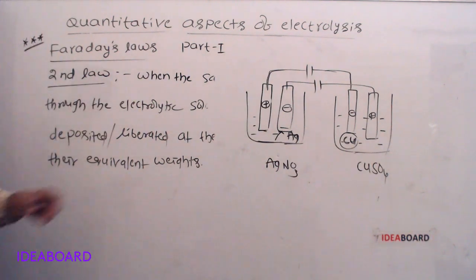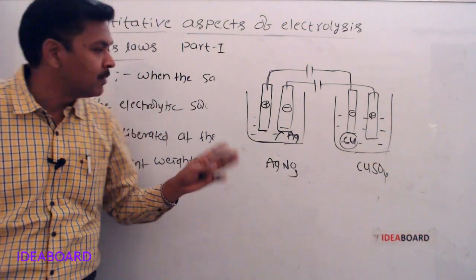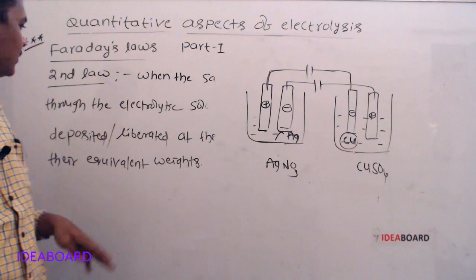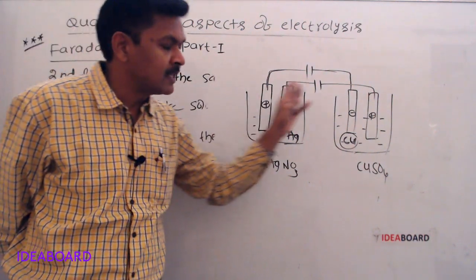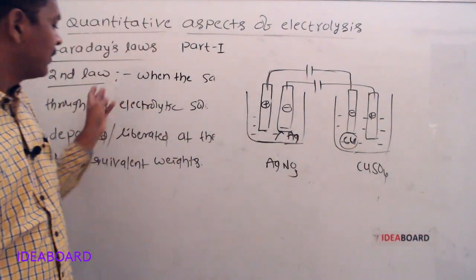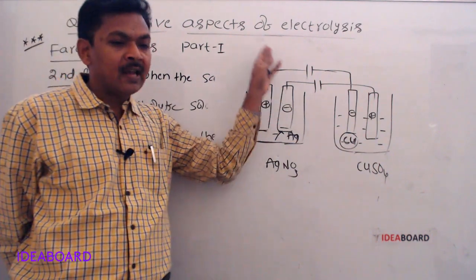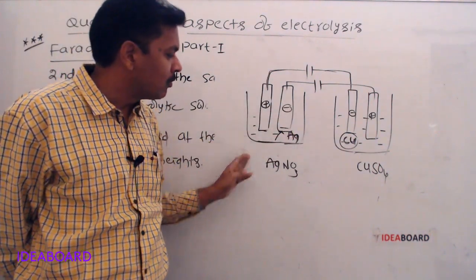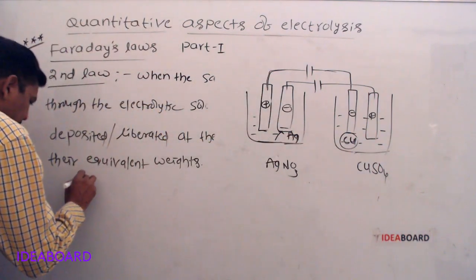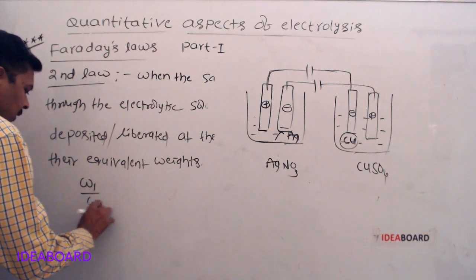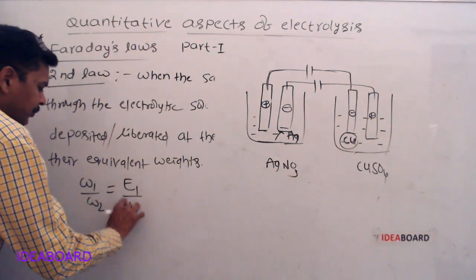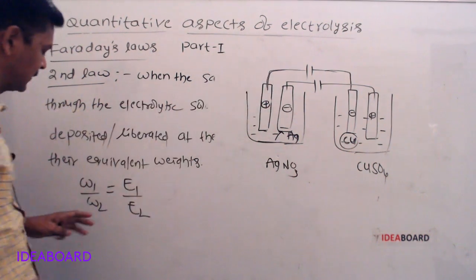Faraday's second law: when the same quantity of electricity is passed through different electrolytic solutions, the masses of the substances deposited or liberated at the electrodes are directly proportional to their equivalent weights. That means W1 by W2 is equal to E1 by E2. Mathematically, this can be written like this.